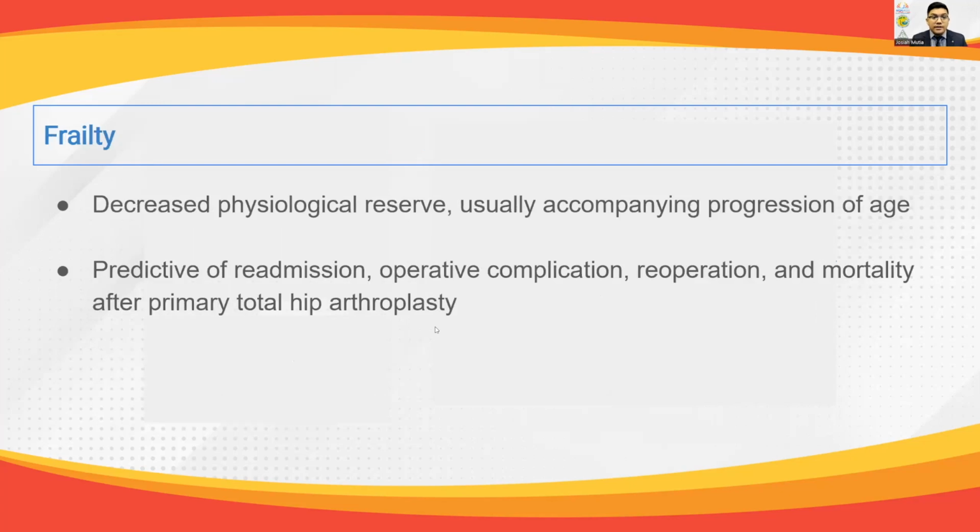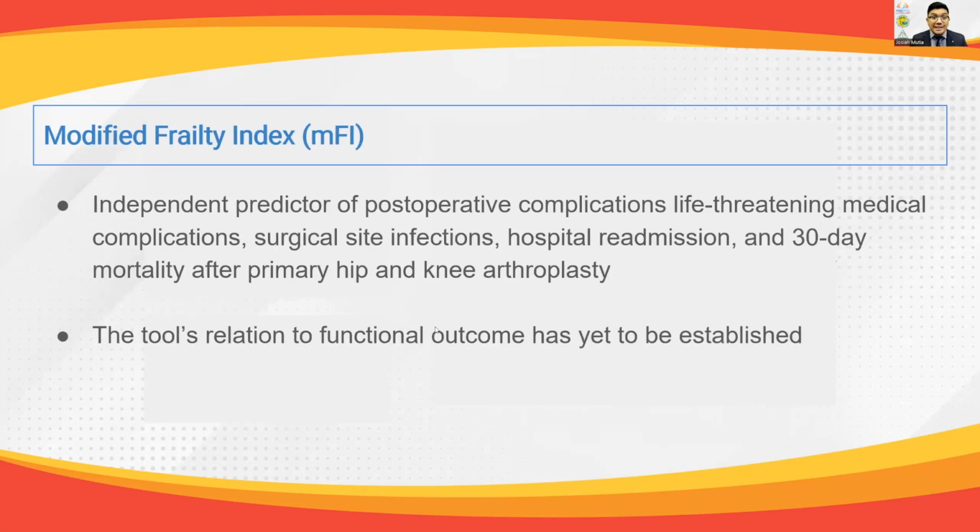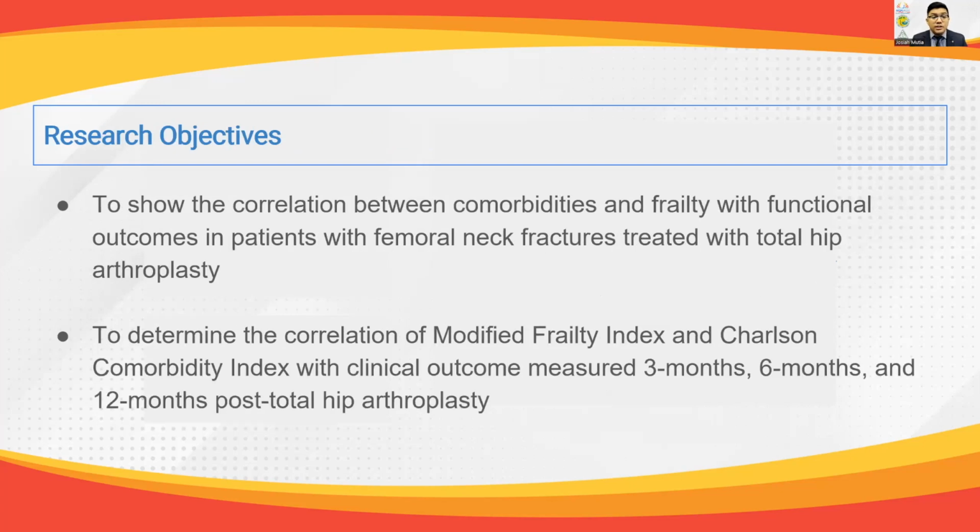Frailty, on the other hand, is the decreased physiologic reserve usually coming with the progression of age. The modified Frailty Index is a measure of frailty that has been shown to be predictive of several clinical outcomes, but has not been correlated to specific functional outcomes yet. This study aims to show the correlation between comorbidities and frailty with functional outcomes in patients with femoral neck fractures treated with total hip arthroplasty at 3, 6, and 12 months post-op.